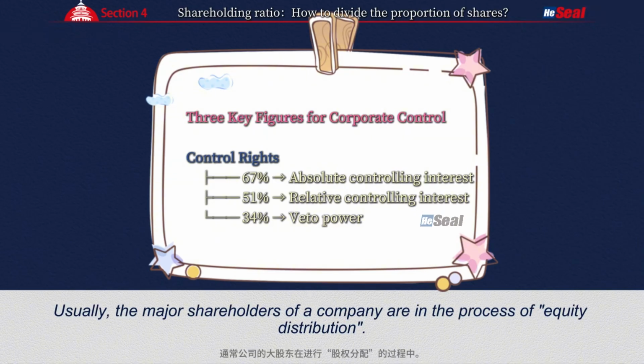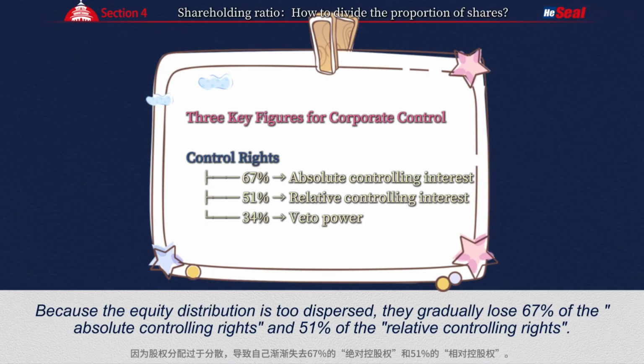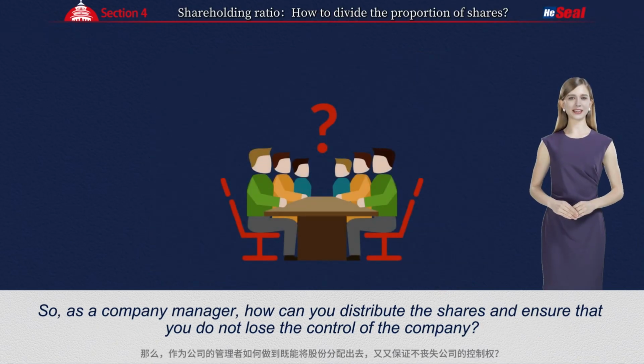Usually, the major shareholders of a company are in the process of equity distribution. Because the equity distribution is too dispersed, they gradually lose 67% of the absolute controlling rights and 51% of the relative controlling rights. So, as a company manager, how can you distribute the shares and ensure that you do not lose the control of the company?